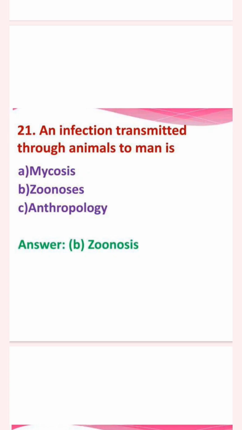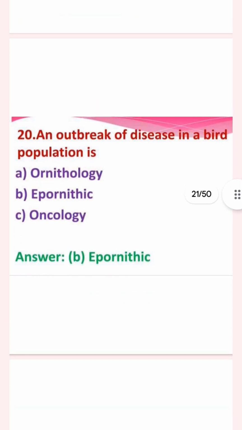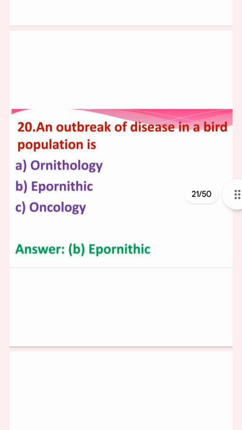The answer is zoonosis. The next question: an outbreak of disease in a bird population is ornithology, ornithotic, or oncology. The answer is ornithotic.